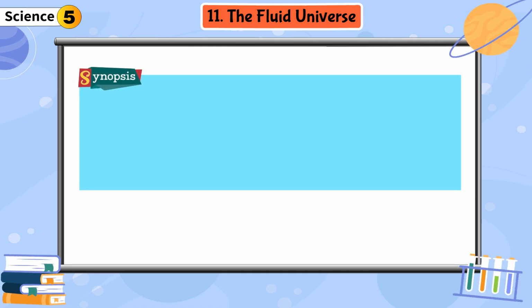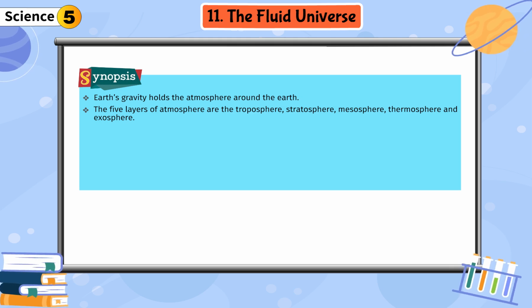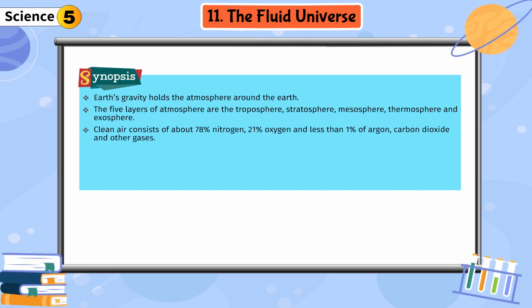Synopsis. Earth's gravity holds the atmosphere around the Earth. The 5 layers of the atmosphere are the troposphere, stratosphere, mesosphere, thermosphere and exosphere. Clean air consists of about 78% nitrogen, 21% oxygen and less than 1% of argon, carbon dioxide and other gases. Air has weight, occupies space and exerts pressure.